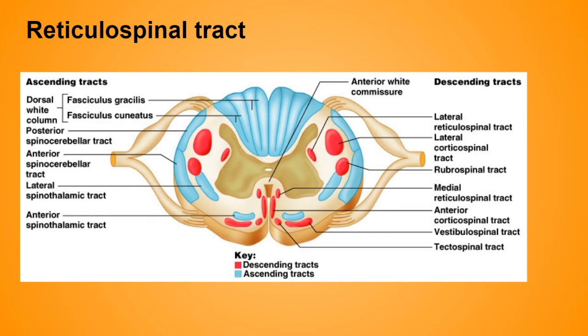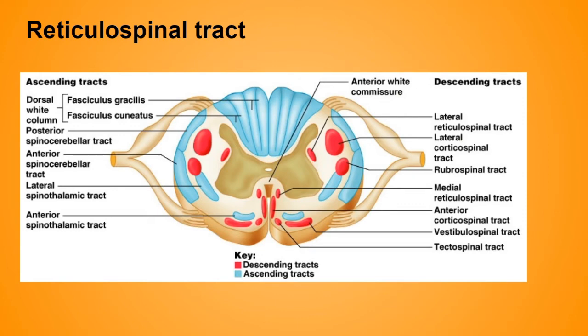That means T1 to L2, if you remember, is responsible for the sympathetic outflow. And also the lateral horns of the S2 to S4 spinal segments are responsible for the parasympathetic outflow. So just remember, the hypothalamospinal tract projects from the hypothalamus, descends medial to the lateral corticospinal tract, and terminates by synapsing with, remember, the lateral horns.